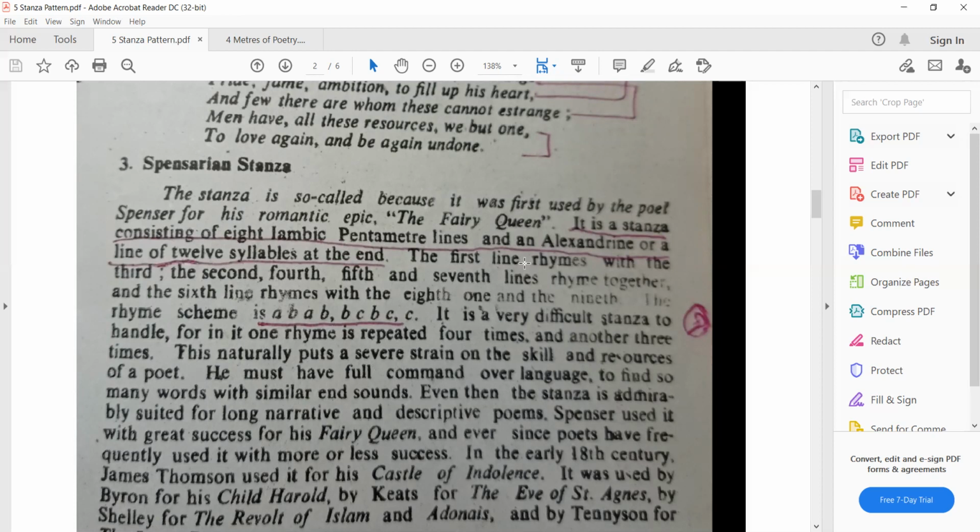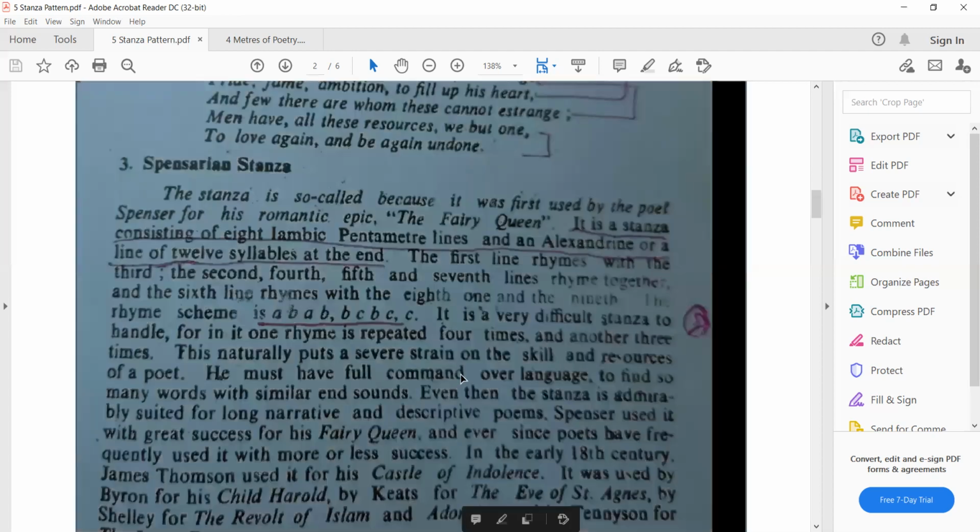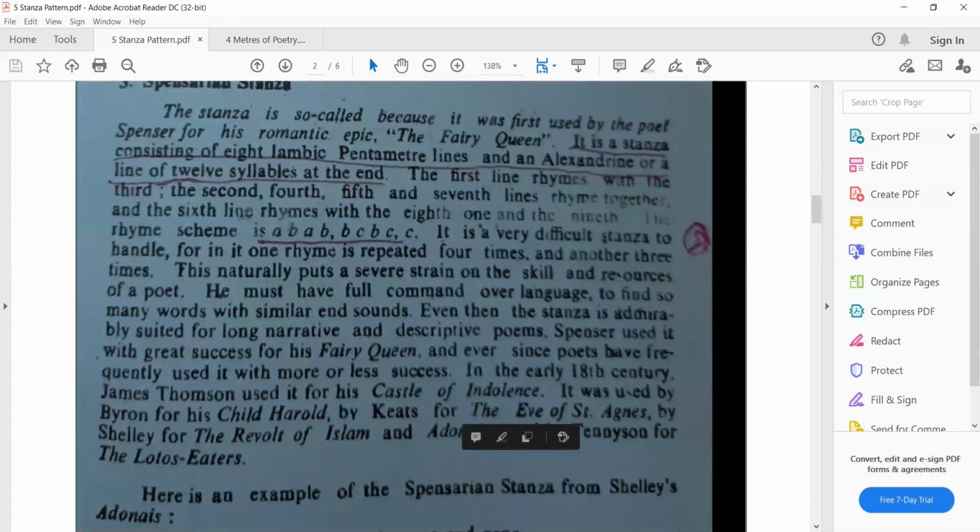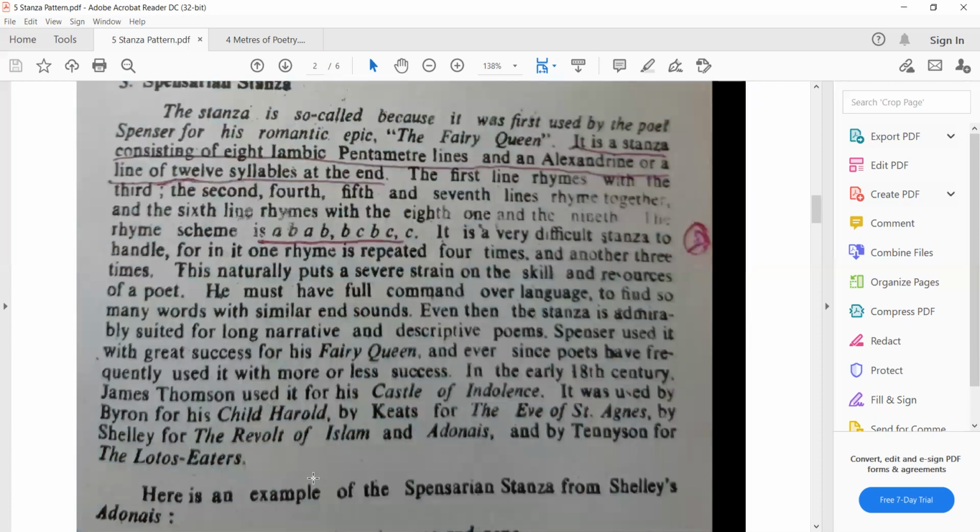ये देखें इसमें एक लाइन ज्यादा है, 9 लाइंस का टोटल ये स्टेंजा है जिसमें 8 लाइनें आइएम्बिक पेंटामीटर की हैं और एक जो लाइन है वो अलेक्जेंड्रियन है जिसके अंदर 12 सिलेबल है. तो दिस इज टेक्निक what Spencer used in his poetry, and this is not only used by Spencer, but then there are a number of other writers. They also use this for their poetic purpose, and poets have frequently used it with more or less success.